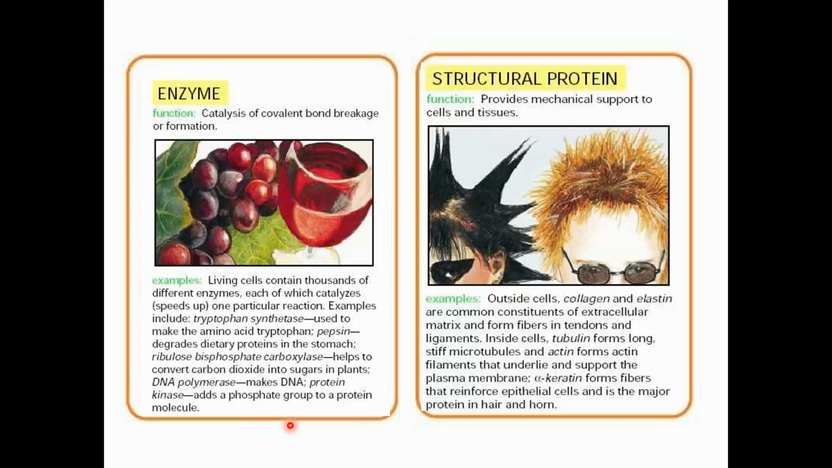Another important enzyme is ribulose phosphate carboxylase, which helps convert carbon dioxide into sugar. Another enzyme is DNA polymerase, which helps to make the DNA. Another enzyme is a kinase, which helps to add a phosphate group to a protein. So we have different enzymes. Protein can act as an enzyme. Enzymes catalyze the reaction, or speed up the reaction, in simple words.